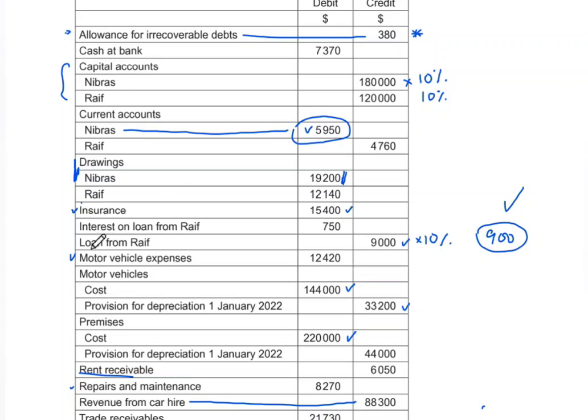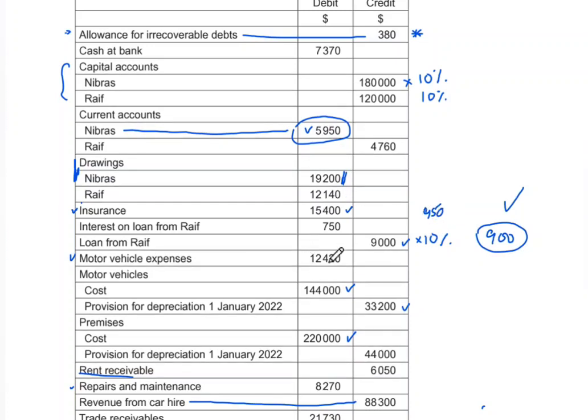As we know, when there is no partnership agreement, we charge interest of 5% on any loan from the partners. So over here we have this loan from Raif, which was 9,000. If we take 5% of this 9,000, that will give us 450, right?